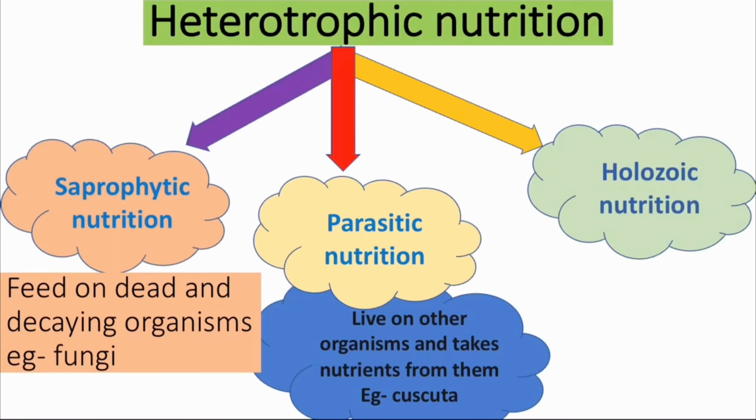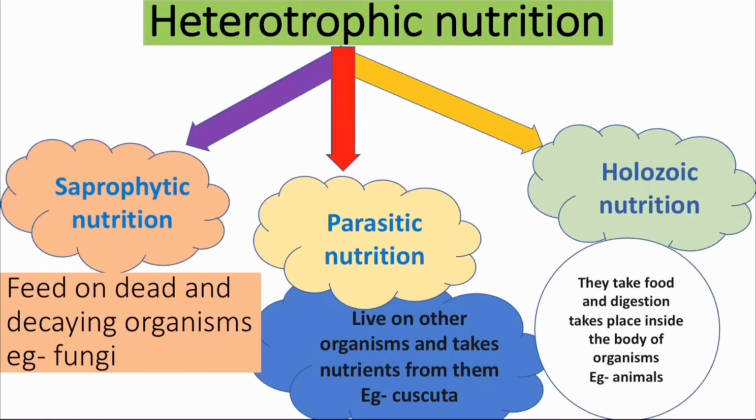Whereas in parasitic, they will live on other organisms and also take nutrients from them. Example is cuscuta plant. This will live on another plant and take nutrients from it. Similarly, the tapeworm, liver fluke, etc. in our body, they will live inside our body and take nutrients and they will cause diseases. This type of nutrition is known as parasitic nutrition.